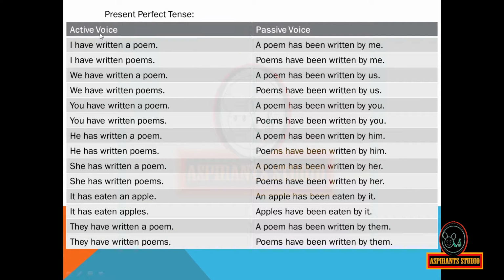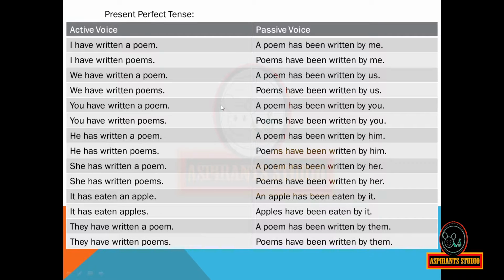When the active voice is in the present perfect tense, for example, I have written a poem, then the passive voice will be: a poem has been written by me. I have written poems. Poems have been written by me. We have written a poem. A poem has been written by us. We have written poems. Poems have been written by us.